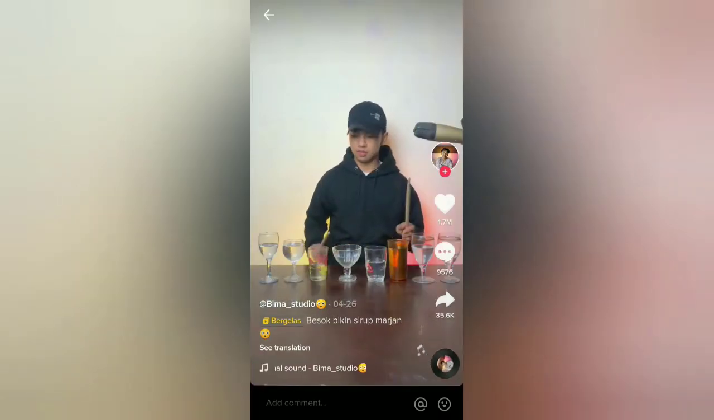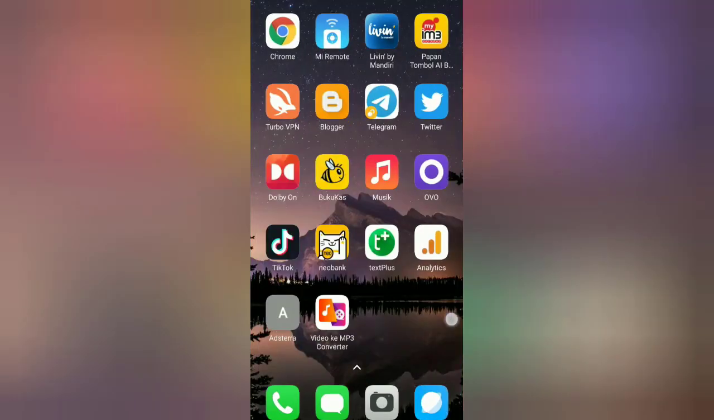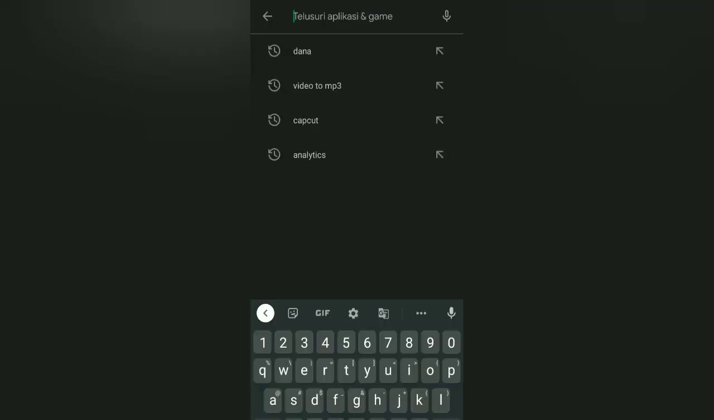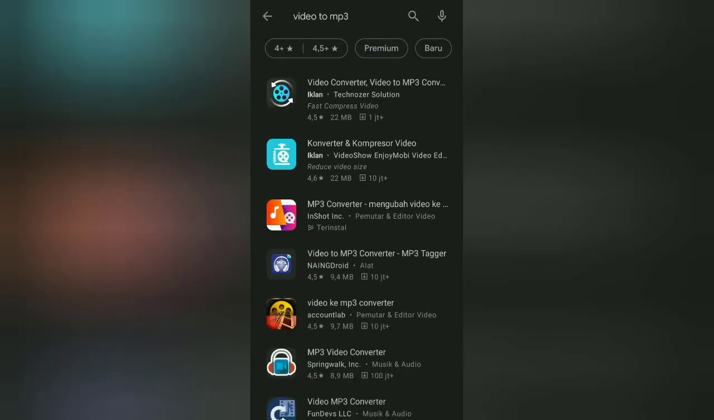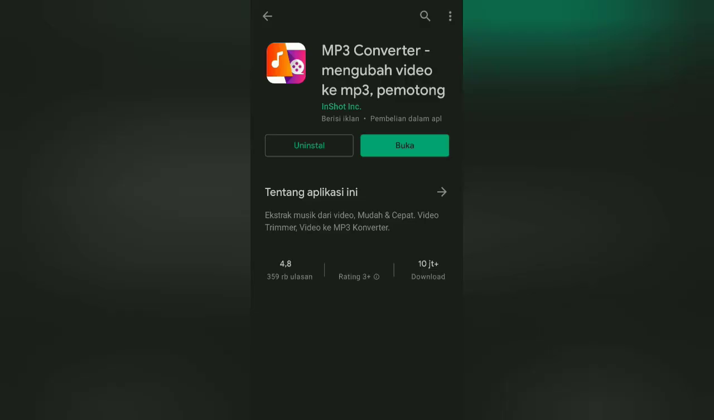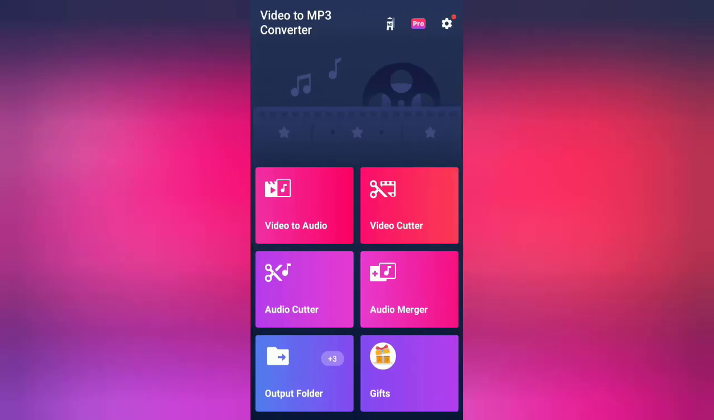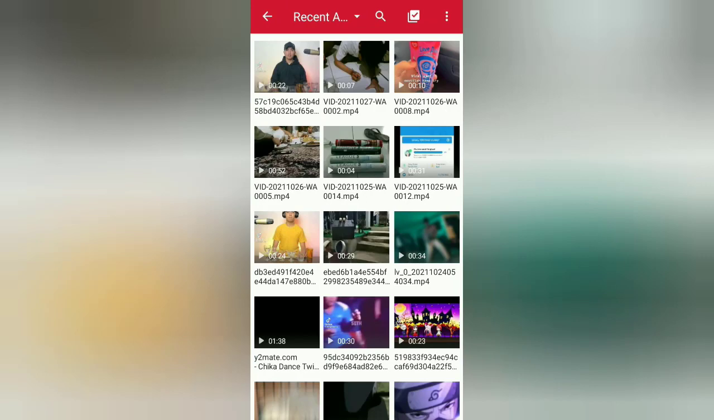After the TikTok video is saved, open the Google Play Store application on your Android smartphone. Then download and install this video to MP3 converter application. I assume you have it installed. So, now, open the app. Then tap the video to audio menu. Next, select the TikTok video that you saved earlier, and tap it.